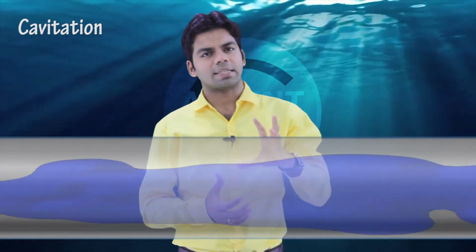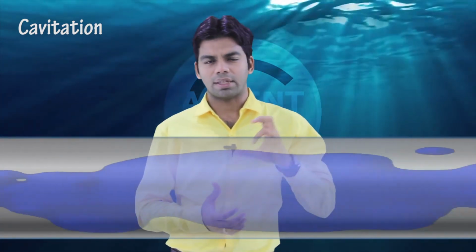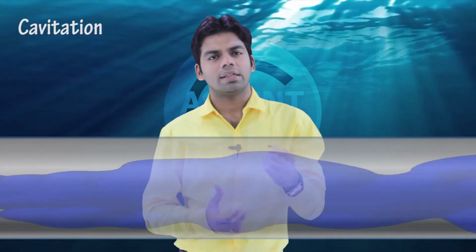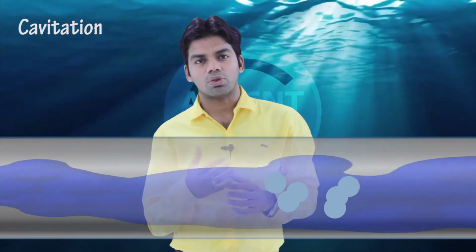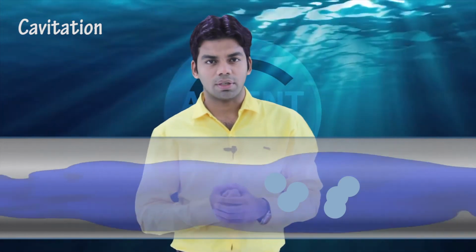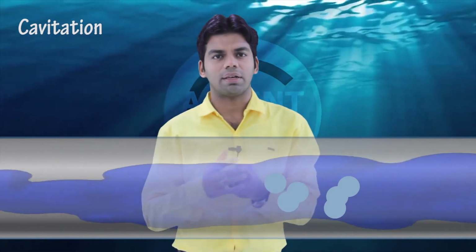Next is cavitation. Now, what actually is cavitation? Suppose a liquid is flowing through a pipe, and it passes through a low pressure region. What actually happens when it passes through a low pressure region? The dissolved liquids will vaporize and form bubbles there. Why does the dissolved liquid form bubbles? Because as we know, as the pressure decreases, the saturation temperature also decreases. So there are certain liquids whose saturation temperature may be at the temperature of the atmosphere, so they will bubble up. At lower pressure they will form vapor and they will form bubbles.